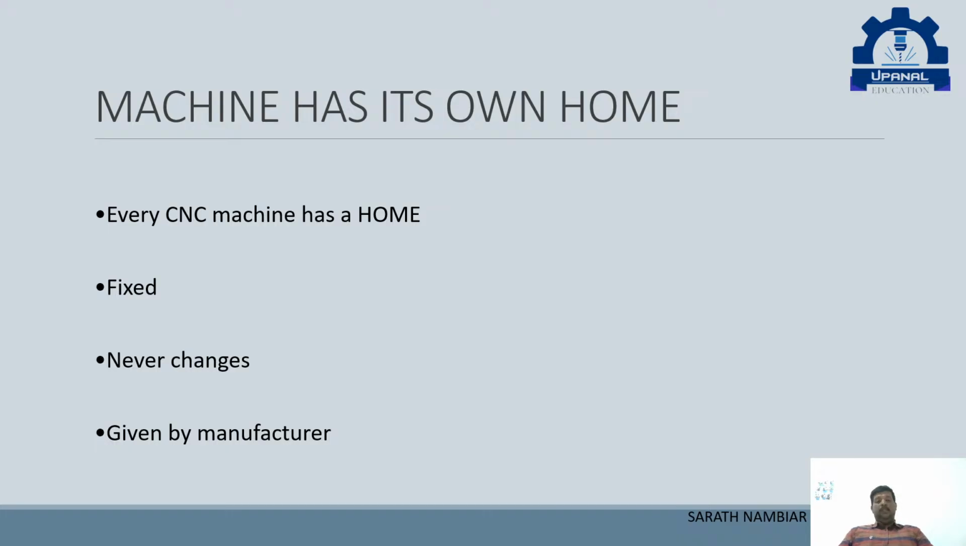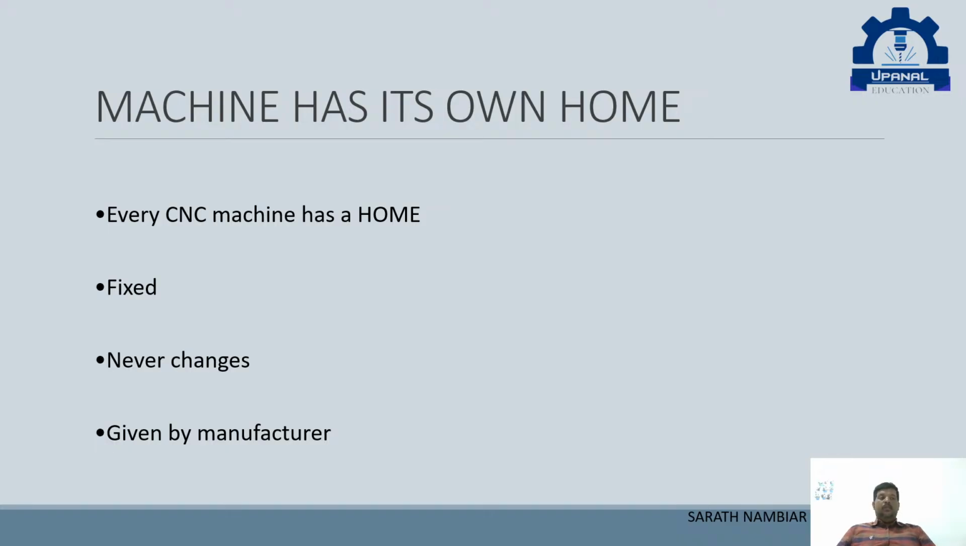Now coming to the home. The machine has its own home. What is it? We call it the machine offset. It is fixed, whereas the work point will be changing. The machine coordinates, which last time I told you is G53, has a home which is set by the manufacturer, which is fixed and which never changes. It's like a machine starting point.